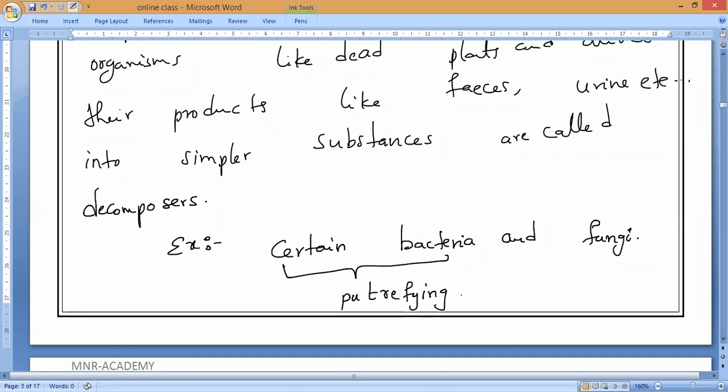Putrefying bacteria. Do you understand, Arvind, Padmarshini, Varshini? So certain bacteria which come under decomposers are called putrefying bacteria. Now the bacteria and the fungi act as decomposers.